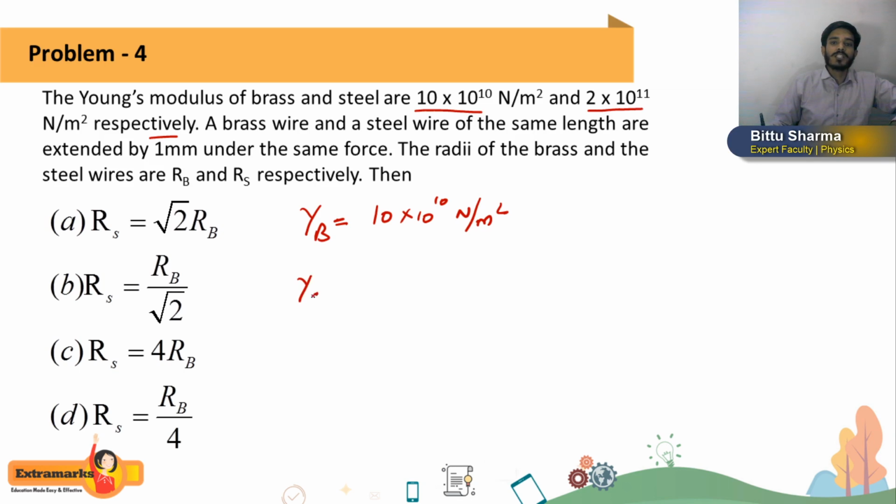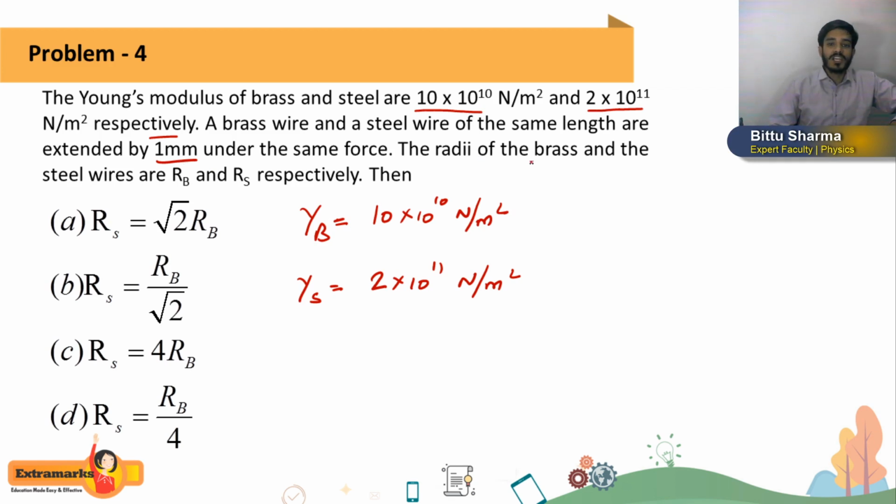In the same way, Young's modulus of steel is how much? 2 into 10 to the power 11 Newton per meter square. This data is given. A brass wire and steel wire of the same length are extended by 1 mm under the same force. So their initial length is the same. The force which we are applying on the wire is the same. And change in length is also the same, that is 1 mm.